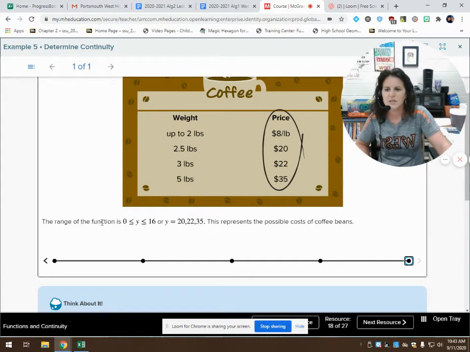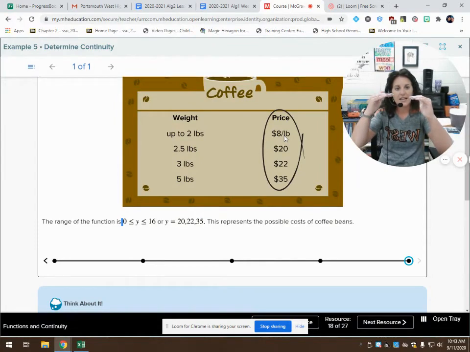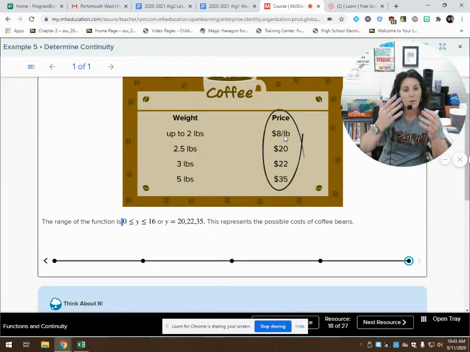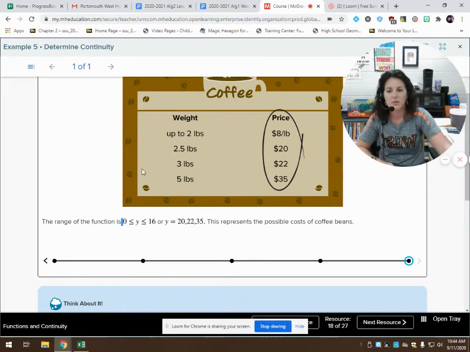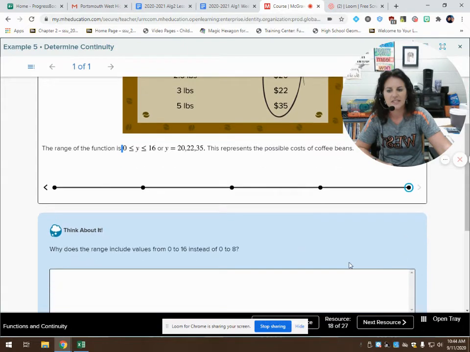So this says that the range of the function is 0 to 16. It could be 0, it could be 16 including, and all the values in between. So I guess what they would do is, since it's $8 per pound, they would take the price, $8, and divide, let's say I buy 1.5 pounds, they would do 8 divided by 1.5, and that could be my price. So it would be anything between 0 and 16.